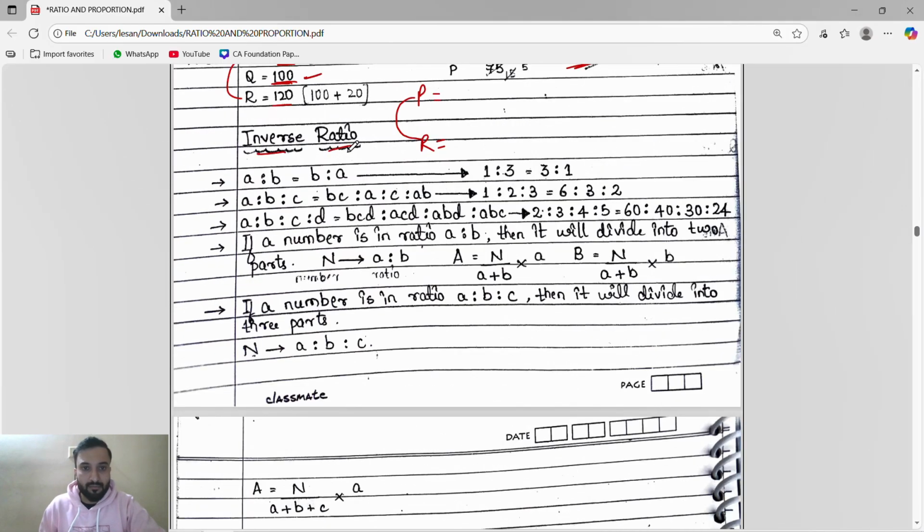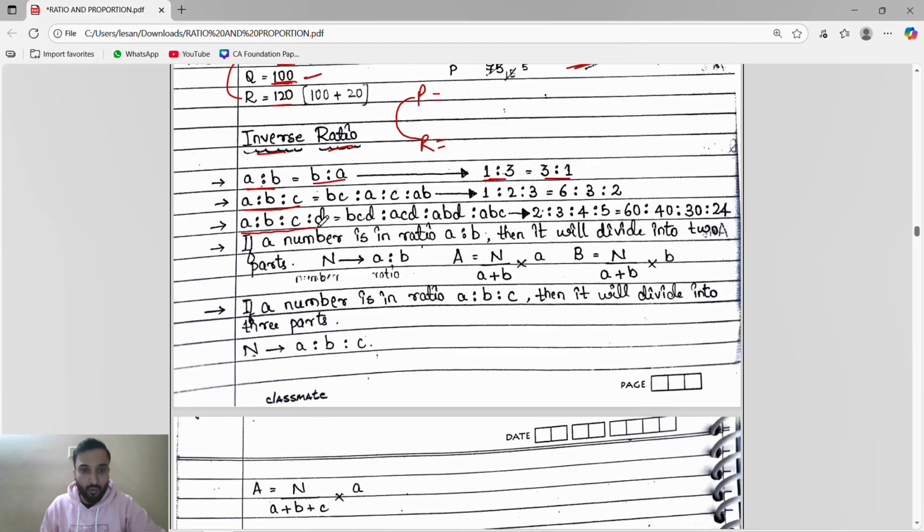See, inverse ratio means very important, very important. If we have two quantities, a is to b, inverse means what? B is to a. Khatam. Means if we have quantities 1 is to 3, ulta is 3 is to 1. Khatam. If quantity is 1 is to 3, opposite is what? Opposite is 3 is to 1. Khatam.